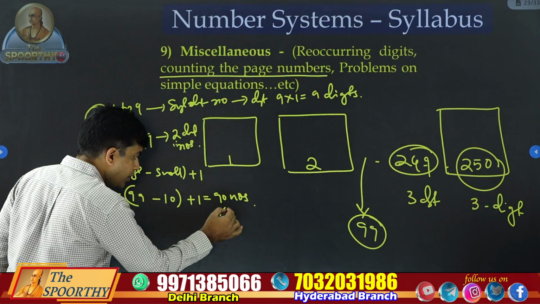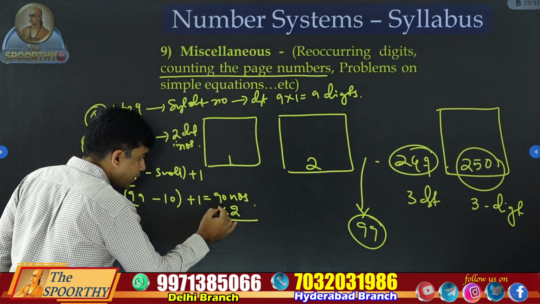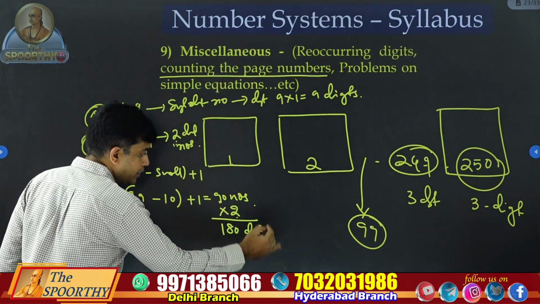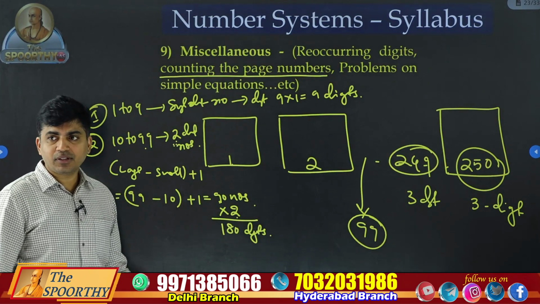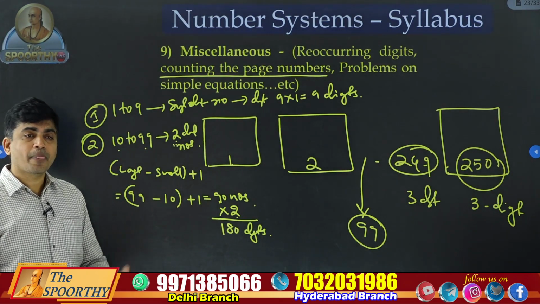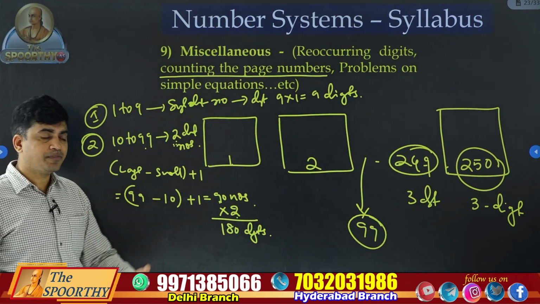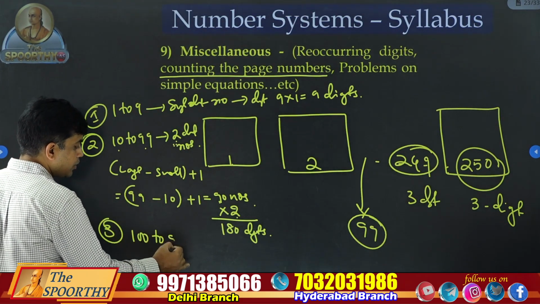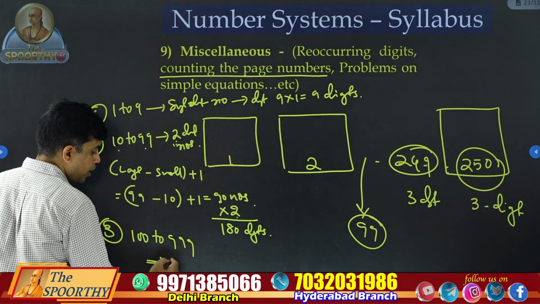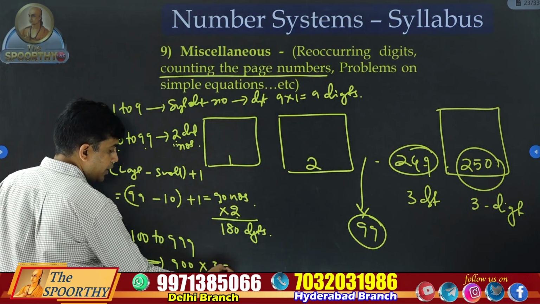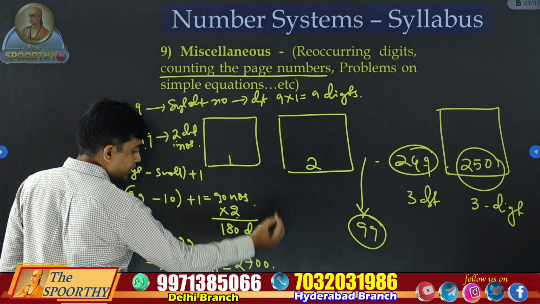So to print all these 2-digit numbers, in total 90 into 2, 180 digits are required. This is another point we will note down. After this, 3-digit numbers, 100 to 999, total 900 numbers. Again 900 into 3, 2700 digits required.